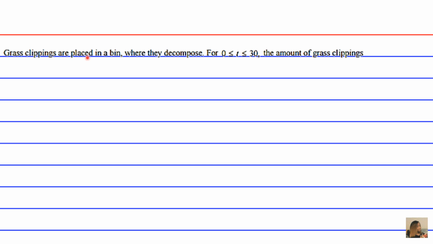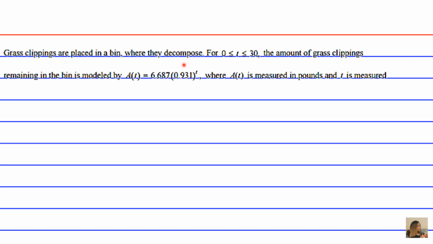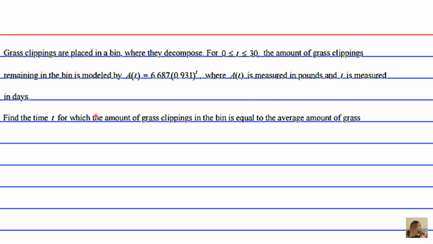Grass clippings are placed in a bin where they decompose. For t greater than or equal to 0 days and less than or equal to 30 days, so this is like a month, the amount of grass clippings remaining in the bin is modeled by A of t equals 6.687 times 0.931 raised to the t power, where A of t is measured in pounds and t is measured in days. Find the time t for which the amount of grass clippings in the bin is equal to the average amount of grass. So